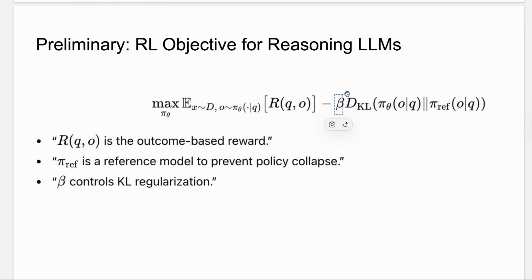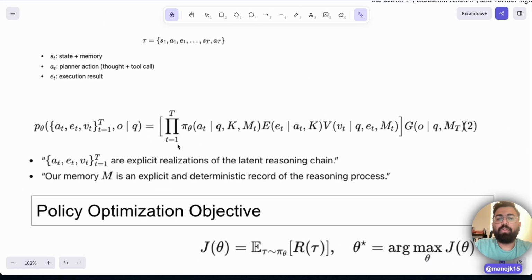So why am I talking about this? It's the fundamental of reinforcement learning. We need to maximize the expectation of the rewards. So let me show another formula. I just want to touch upon what this framework is talking about. If you want to put the whole framework into a formula, this is what it says. There's a p theta, and there is action, executor result, and verify result, and 1 to t is the multi-turn, turn 1 to turn n, given a query. It's the probability of the policy choosing these actions, executions, and verifications in these multiple turns for a given output given a query.